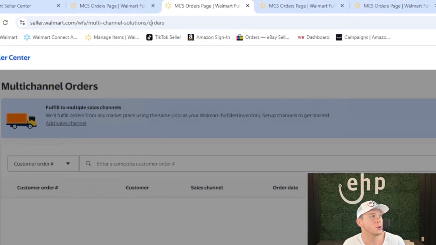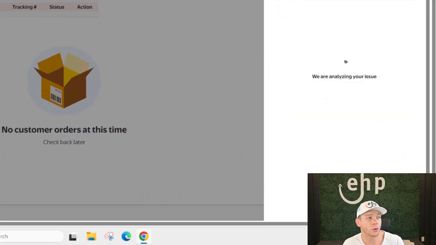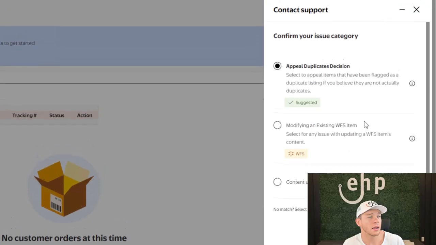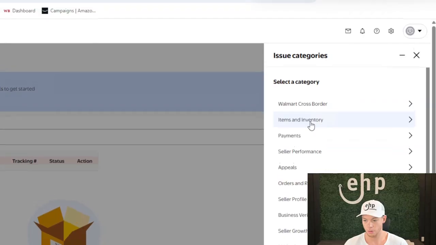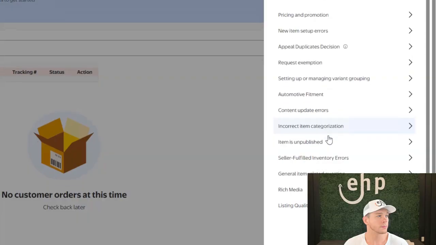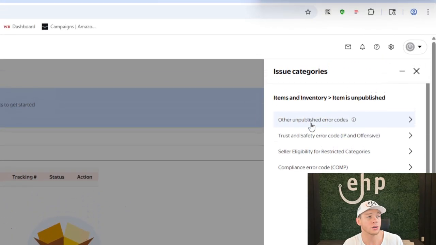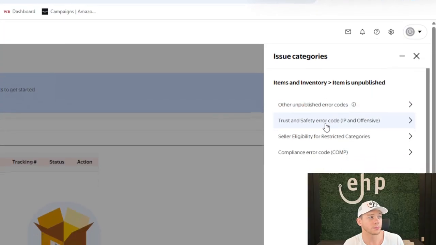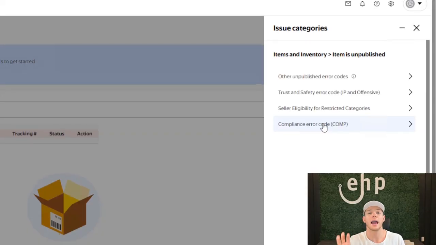And then I'm going to open up a new case for a different reason. So I'm going to come back here. And now here's my third one. And this time I'm going to try to do comp errors. So I'm going to do issue categories, items in inventory, item is unpublished. And now I have different categories. So I got one category I can do, this category, and this category. So I've got 4 different categories, which is going to put me in front of 4 different teams and help me get this resolved.